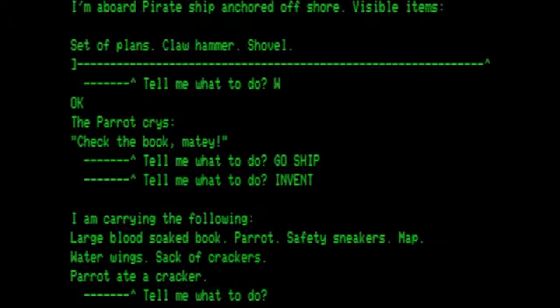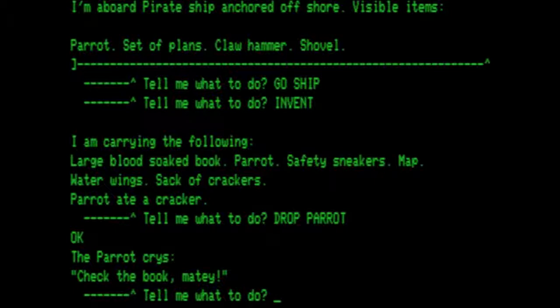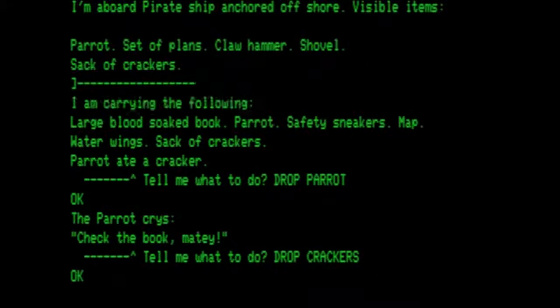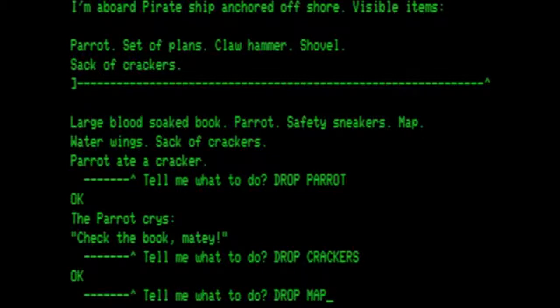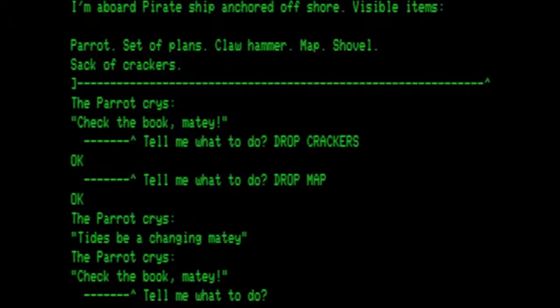Book, parrot, sneakers, map, water wing, sack of crackers. So we want to drop the parrot first, and then we want to drop the crackers, drop the map. And then we go back to the shore.